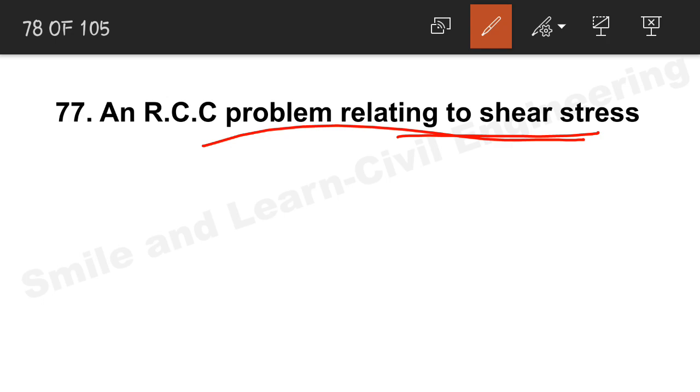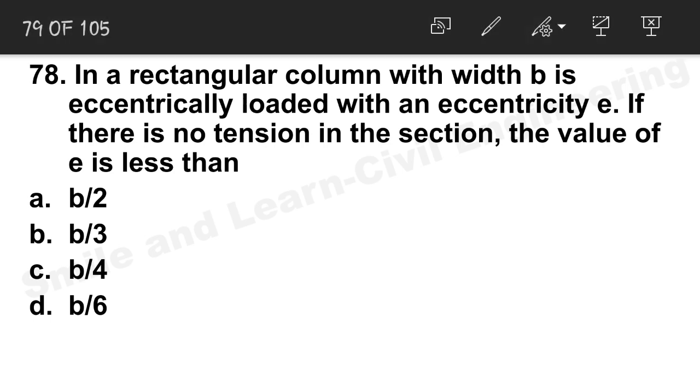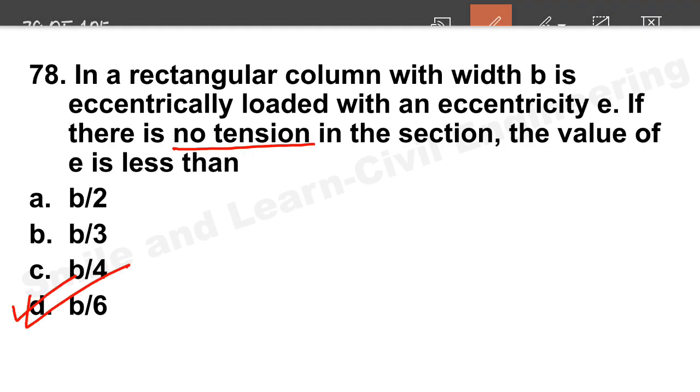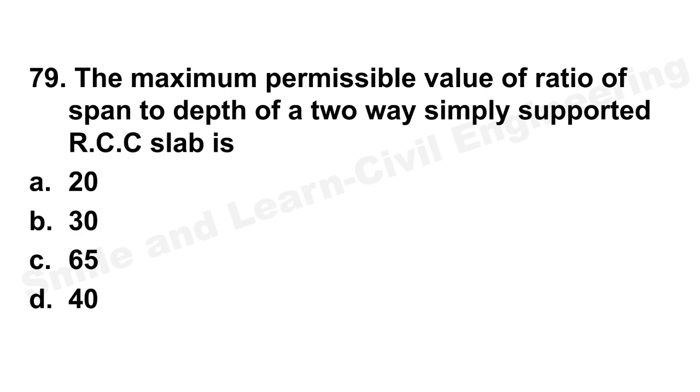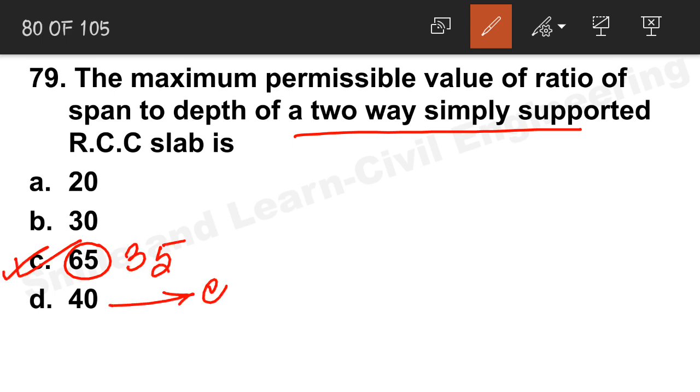Any one question. Next, in a rectangular column with B, eccentricity. Maximum permissible eccentricity for no tension, B by 6. Option D will be the correct answer. The maximum permissible value of ratio of span to depth of a two-way simply supported RCC slab. We all know the correct answer. Two-way simply supported, this is not 65, this is 35. Option C will be the correct answer. And for continuous, it will be 40.